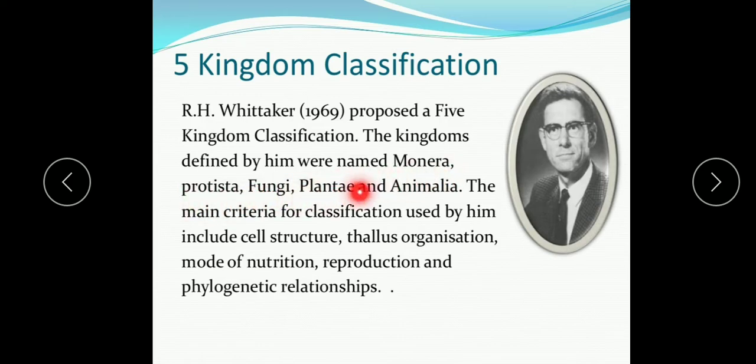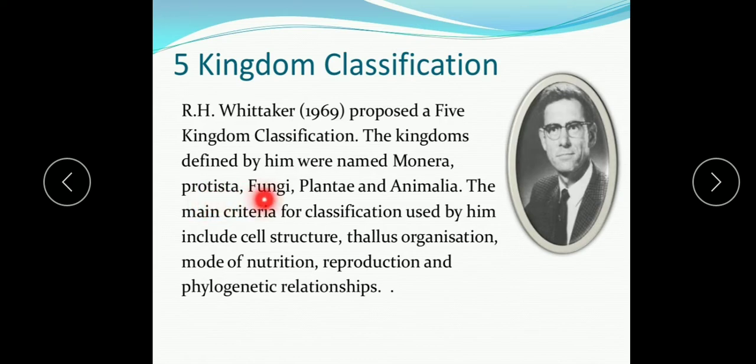So in short we will discuss here. Kingdom Monera are unicellular prokaryotic organisms. They have a cell wall and may be autotrophic or heterotrophic. All the bacteria, including cyanobacteria, come under Monera. Then Protista are unicellular but eukaryotic, and they are motile. They move with the help of cilia, flagella and pseudopodia. Usually there is no cell wall, but some forms may have a cell wall. Their mode of nutrition may be autotrophic or heterotrophic. Examples of Protista are amoeba, paramecium and euglena.